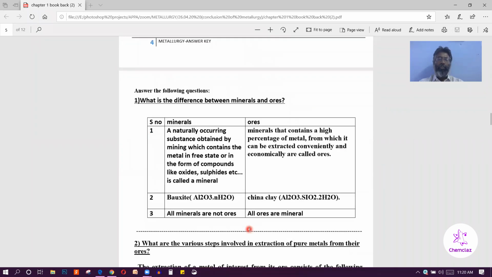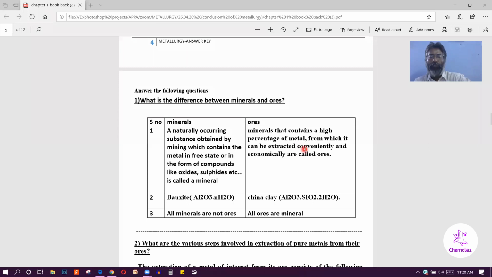The next one, descriptive type question. It may be 2 mark or 3 mark. Okay. So what is the difference between minerals and ores? So minerals are the metals present in the earth along with the earthy substance in the form of free state or in the form of combined state. Such substances are called minerals.